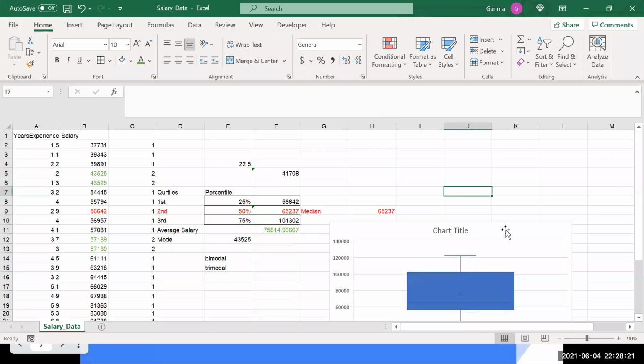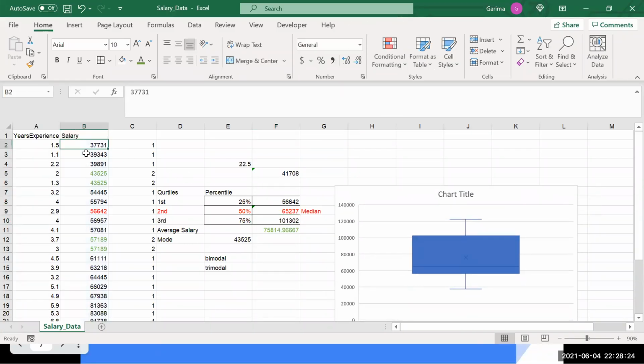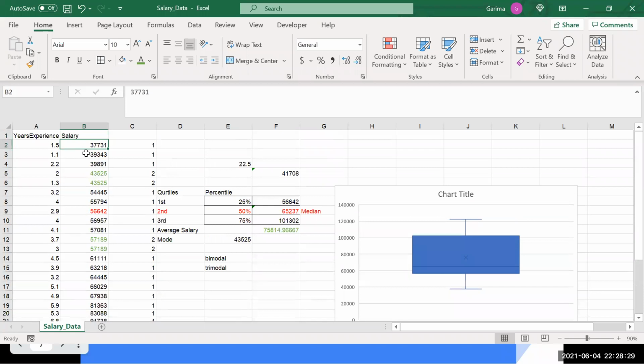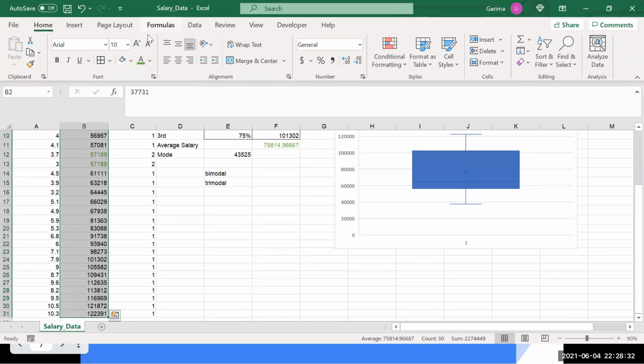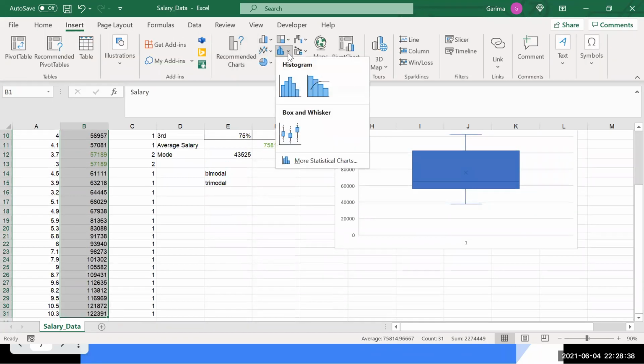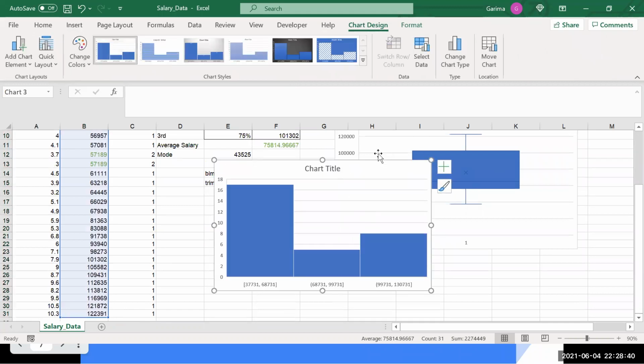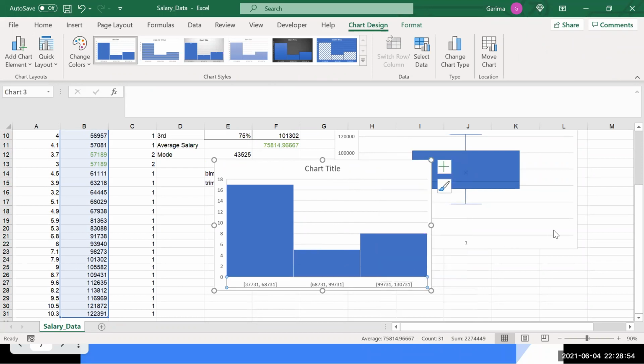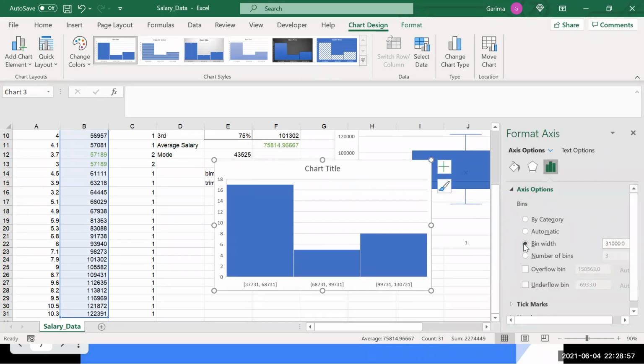The normalization chart. So what do you think if I create the same chart on this data? That's what I was basically saying. What happens is, this is a histogram. Okay, so I'll create a chart on this. Let me just select this data. Okay, this is the histogram that we get. Basically what that chart tells us is that we have more people in the data with a lower salary. This is what it tells. Let me format the axis and let's keep a bin width of 10,000.